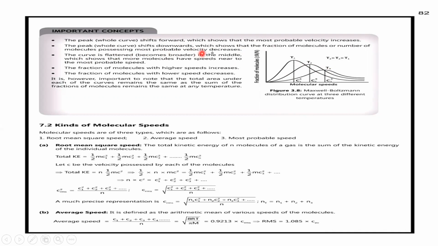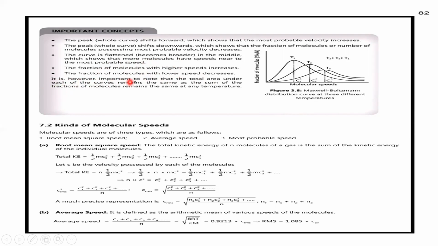The curve is flattened and becomes broader in the middle, which shows that more molecules have speeds near the most probable speed. So the broadening of this curve shows that these molecules have average speeds, and their speeds are near the most probable speed. The fraction of molecules with higher speeds increases and the fraction of molecules with lower speeds decreases. So by this we can say all the gas molecules will move with three types of velocities. What are those? We'll discuss now.